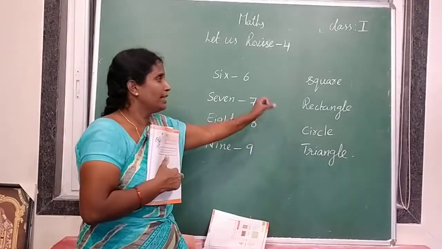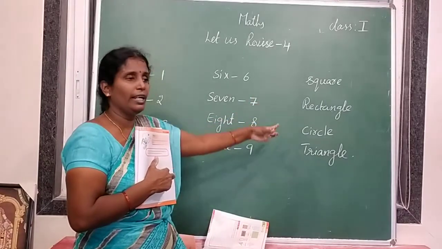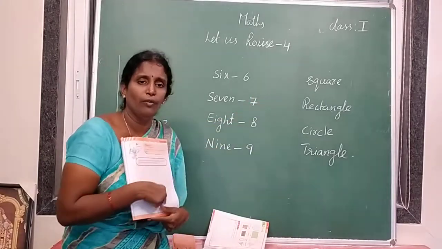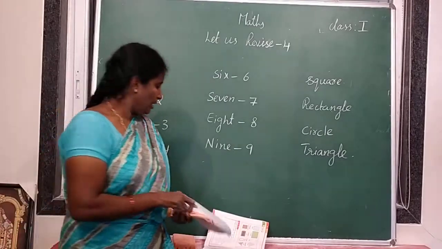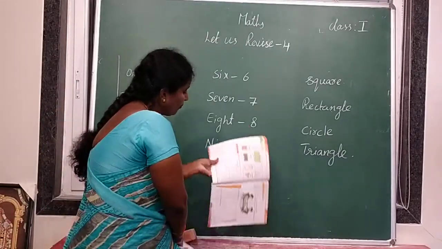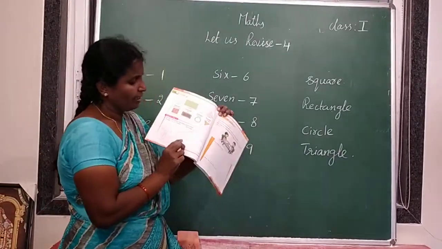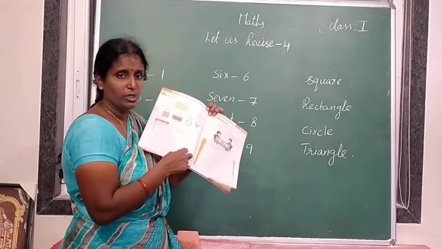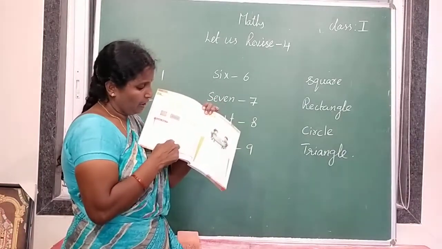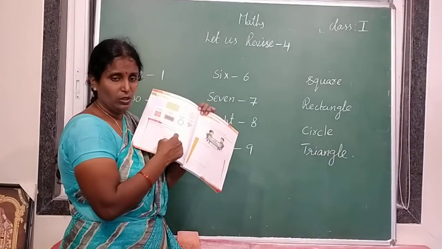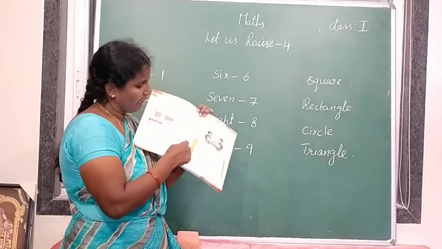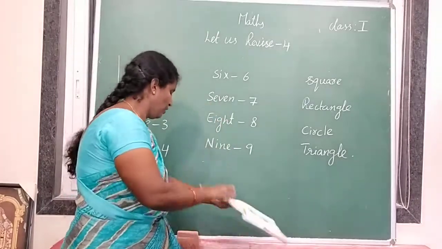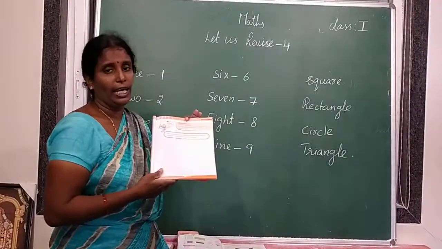Here 4 shapes are there: square, rectangle, circle and triangle. So by using those 4 shapes, see here in our textbook, a house is drawn by using the shapes: triangle, rectangle and square. Similarly, you have to draw a cartoon character.